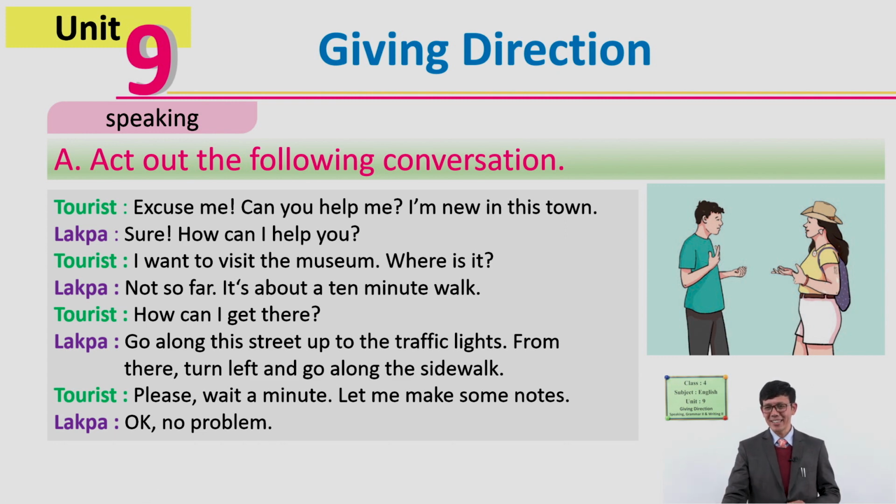And another one, who is this? Very good, Lakpa brother. So the tourist and Lakpa are going to have this conversation. Let me read it for you once, then you can practice yourself. You will make your own conversation and talk to each other with your friends. Let's act it out once.